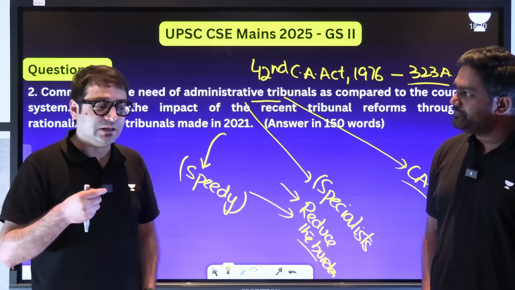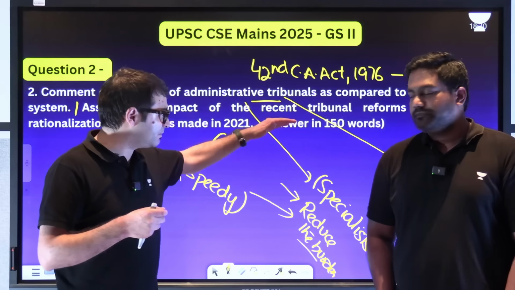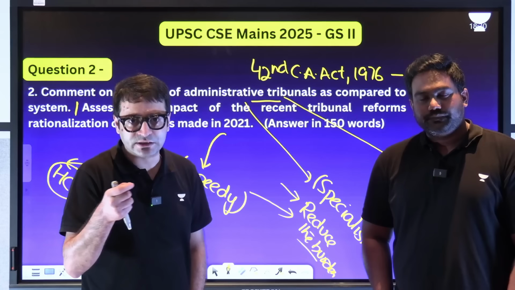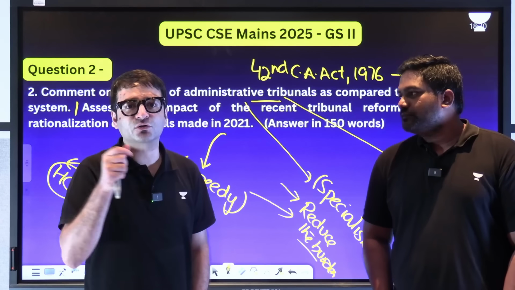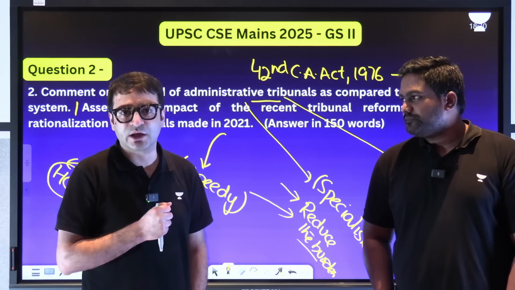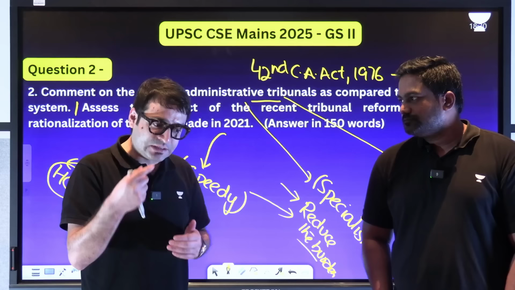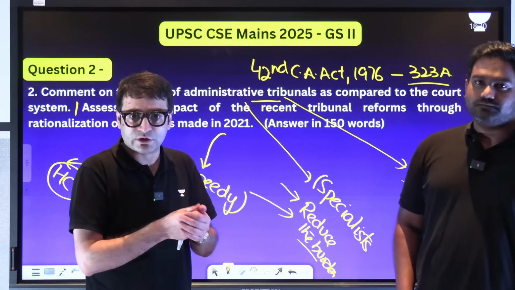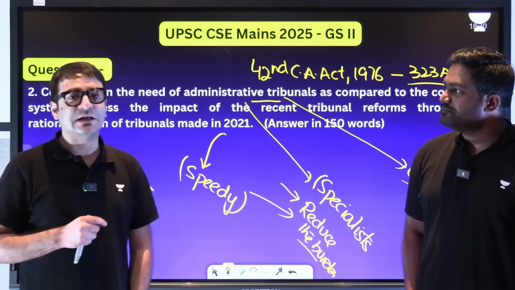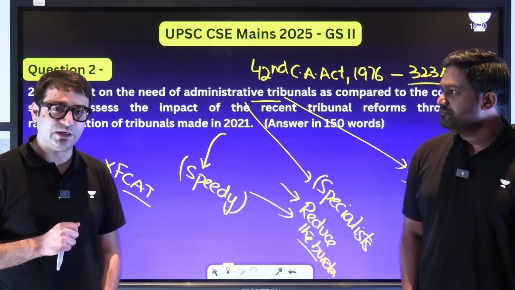Because, for example, previously, although the question is talking about, in the first part, administrative tribunals, you can expand it because securities issue, SEBI tribunal, you should have gone to the Mumbai Regional Center for Tribunal to get the award, which makes it inaccessible for other jurisdictions. Now, instead, you can directly go to the concerned High Court, and the High Courts are more accessible to the people than a tribunal. That is something which is a good thing from Tribunals Reforms Act of 2021.